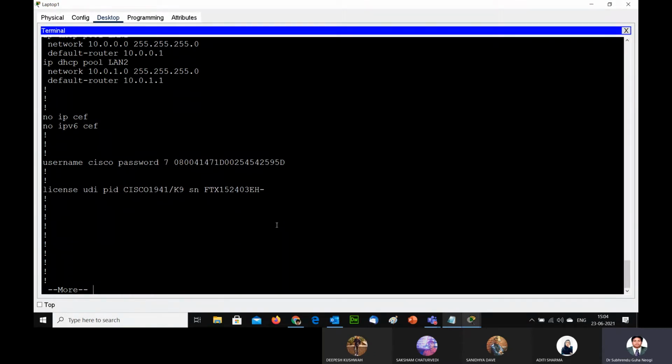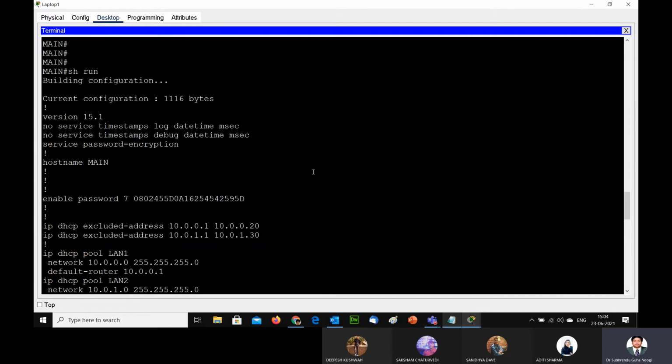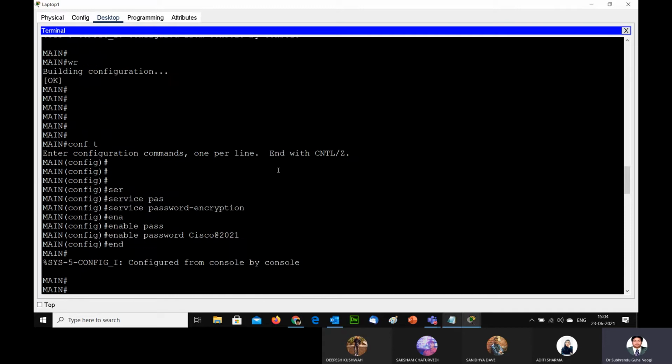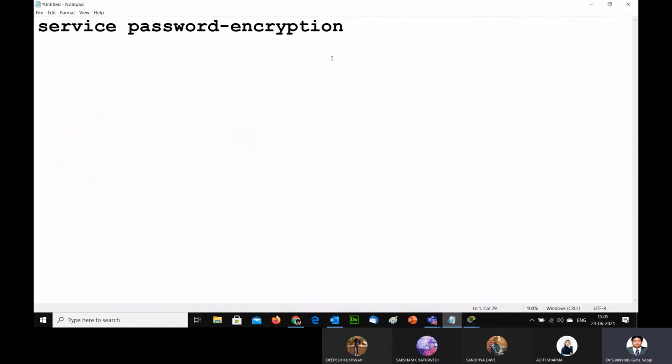We have to include these things in the report, that to secure a router we have to use the command service password encryption. You can see this command is used in the router in configuration mode.